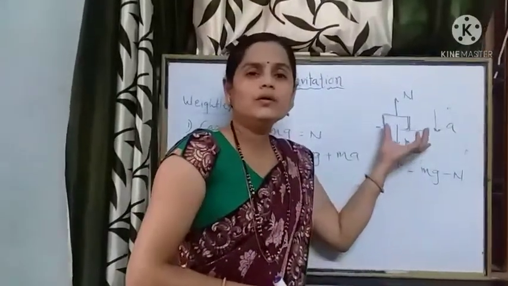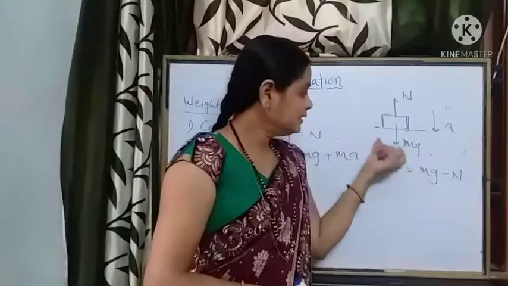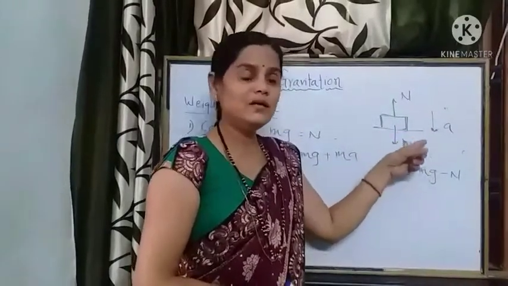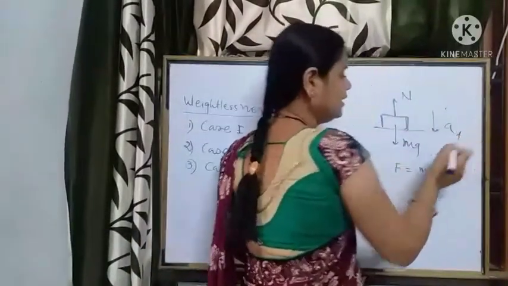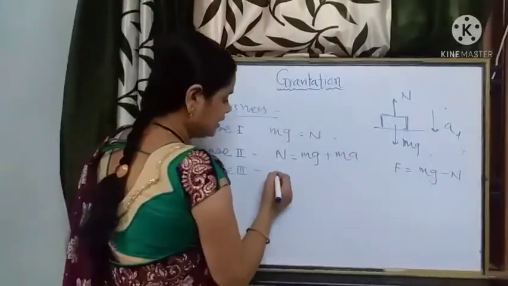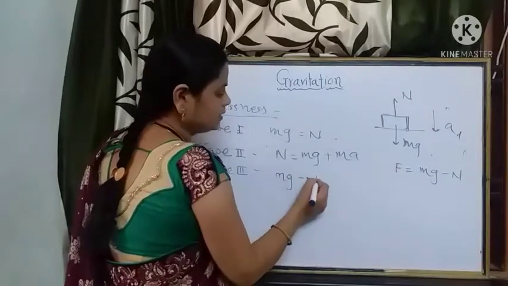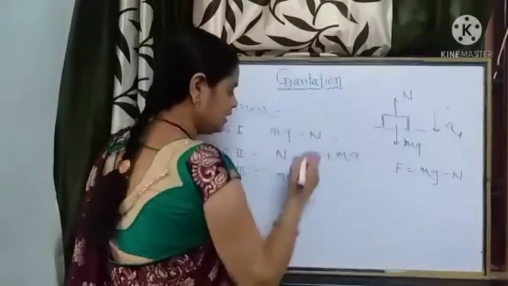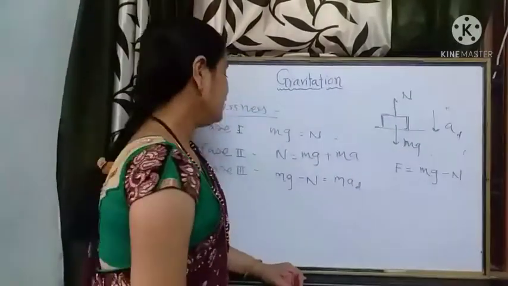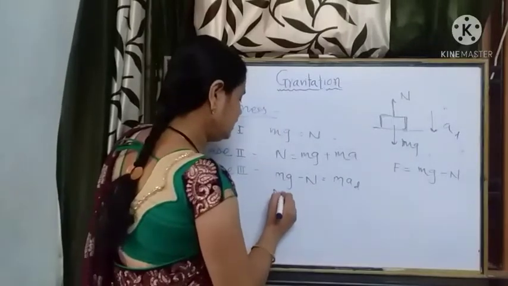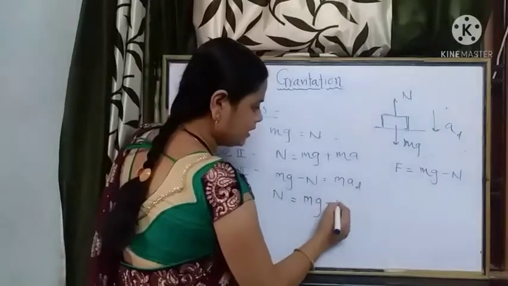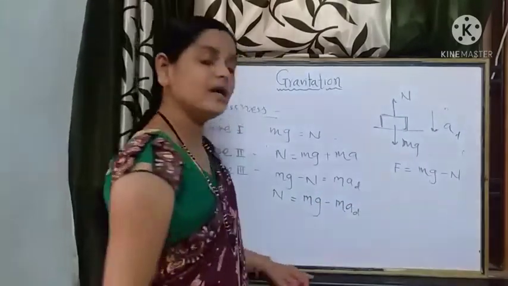To decide how to write this, see here, when the lift is moving in the vertically downward direction with an acceleration a downward, the net effect is in the downward direction. It means we must write mg minus N is equal to m into a downward. And thereby N is equal to mg minus m into acceleration downward.